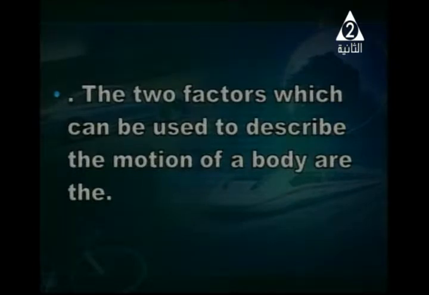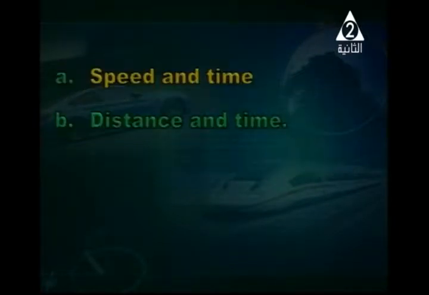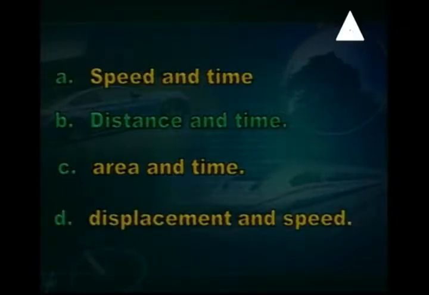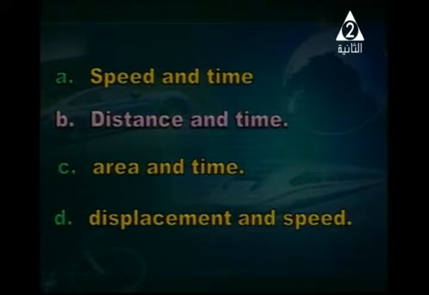This question is important because I talk about the two factors which can be used to describe the motion of the body. The first one, we can say speed and time, or distance and time. I have another one, area and time. Fourth one, displacement and speed. What's your answer, Hazem? The answer is B, distance and time. It's good to say that distance and time are the two main factors for motion.